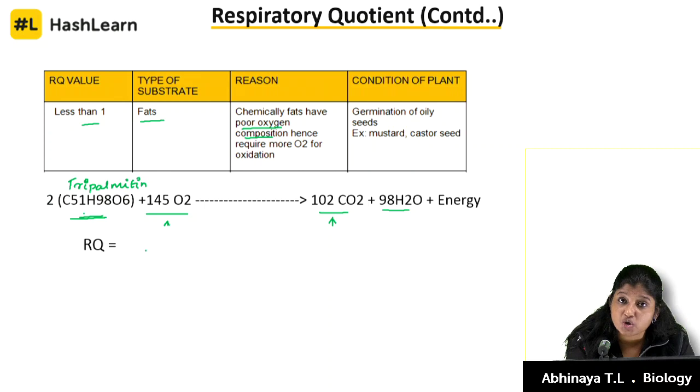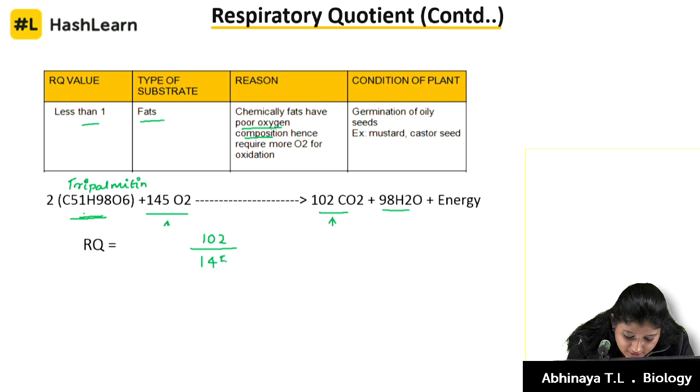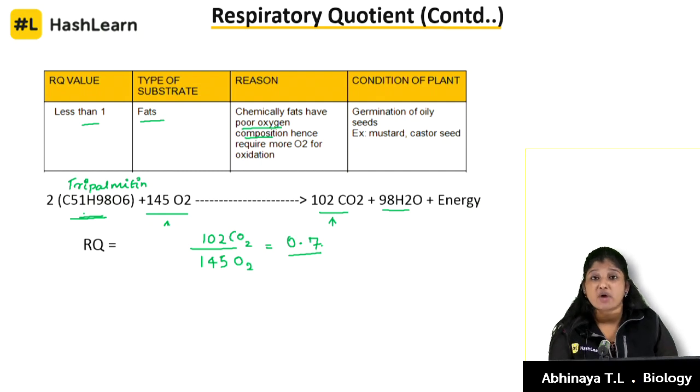Let's come to the RQ value. What are we supposed to do? 102 divided by 145. You can use your calculator also here. I did that previously. So, the value becomes 0.7. It's much less than 1, right? Why? We told the reason also now.